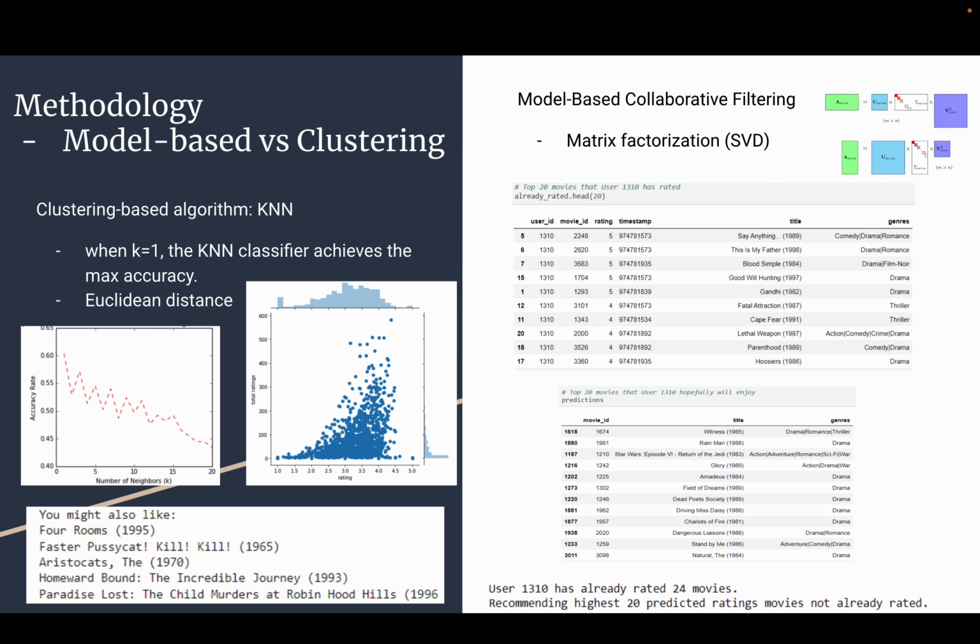Here we try to find the recommended movies for the user with the ID of 1310, and here's our output. They look like pretty good recommendations too. The last model we leveraged is KNN.